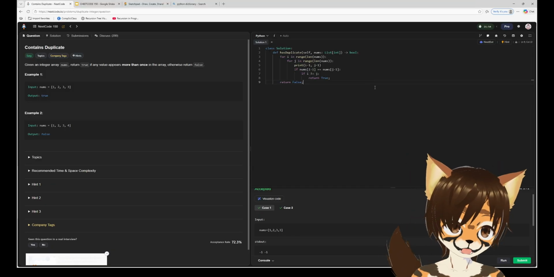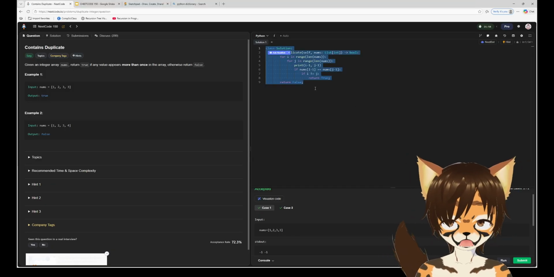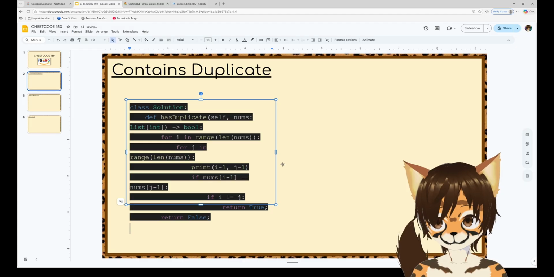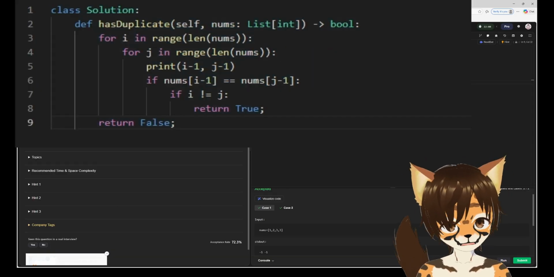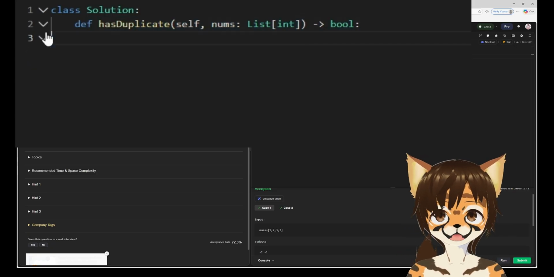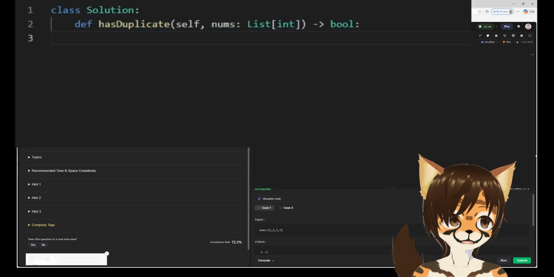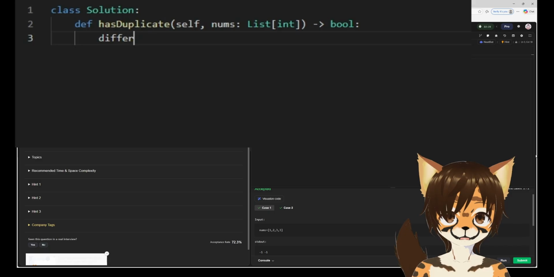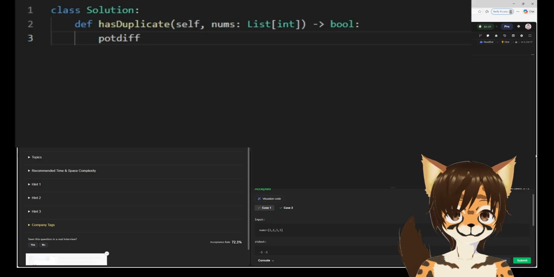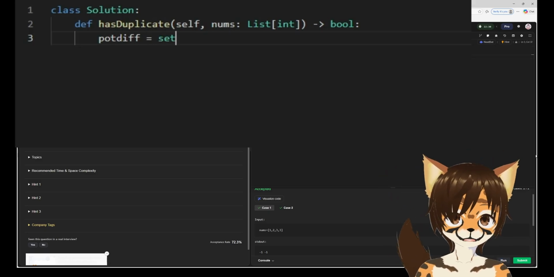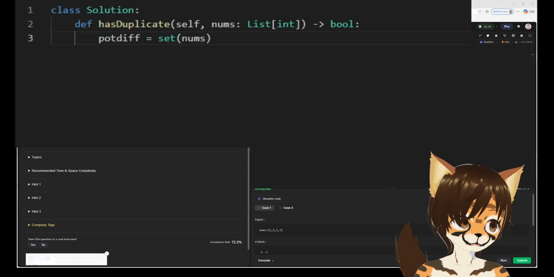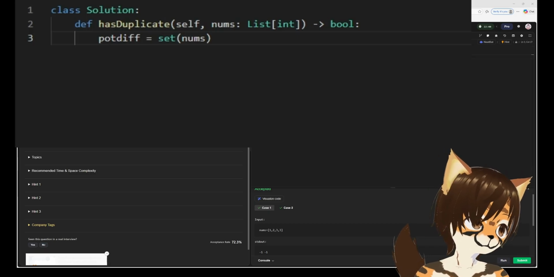So let's do that. Let's take this, and I just want to save this so I have the brute force method. We'll come back to that. But now let's come over here, and in the def, what I want to do is create a set. Let's have potential difference, or a potential different one. Let's have that equal to a set of nums. Let me check. Hold on. Is that how you do that? Let's see.